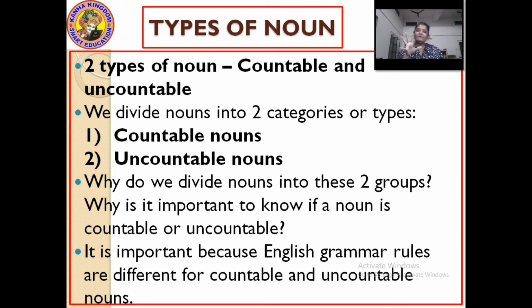In simple words, we can divide the nouns into two categories. Which are those two categories? Countable nouns and uncountable nouns. Okay, you can divide these nouns into two categories, that is countable noun and uncountable noun.